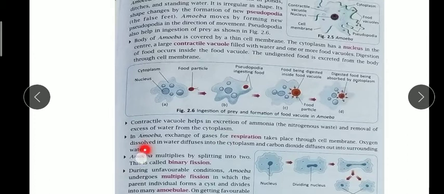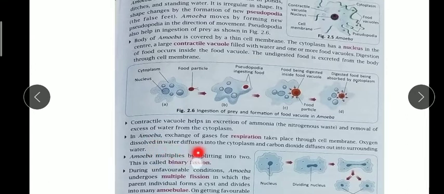Now in amoeba, exchange of gases for respiration takes place through the cell membrane. Like we have lungs for respiration, amoeba have the cell membrane. Through the cell membrane only they can excrete the excess water, and they can even respire.